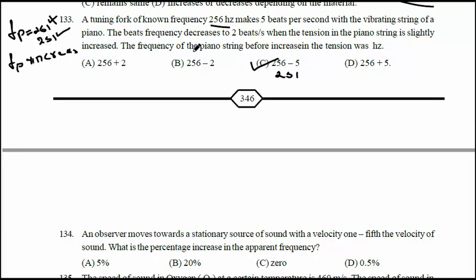Once again I will repeat this question. There is a known frequency 256 which produces 5 beats with the piano. So the piano's frequency should be 261 or 251, that is plus 5 or minus 5. Now if the piano string tension is increased, the piano frequency increases, then the beats will reduce to 2. If you take 261 as your assumption and increase the piano frequency, it will be above 261. If you take any number above 261, its difference with 256 will not be 2.